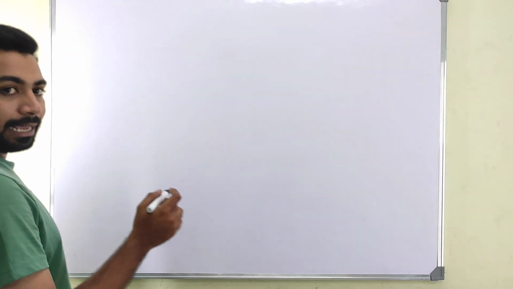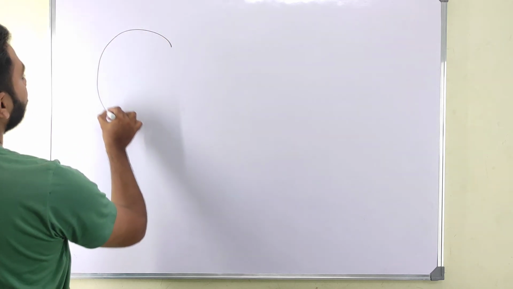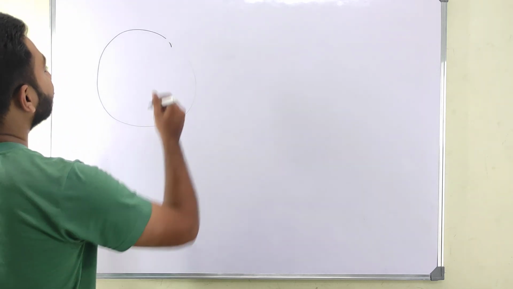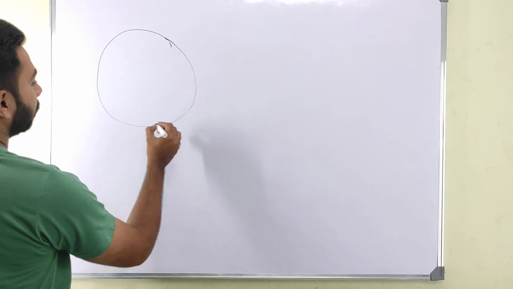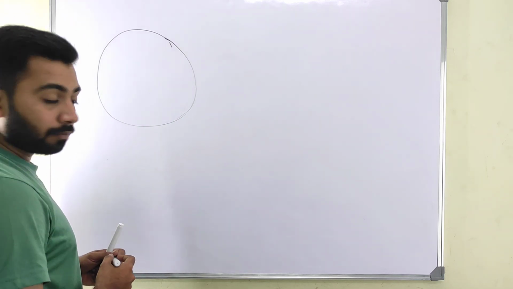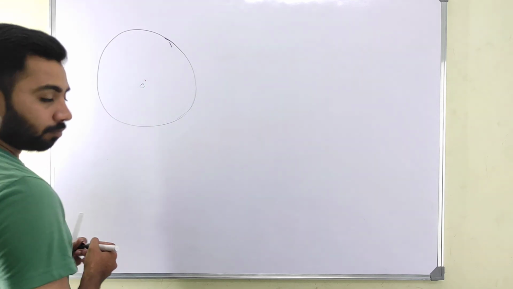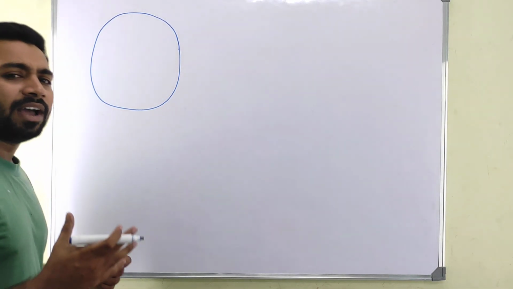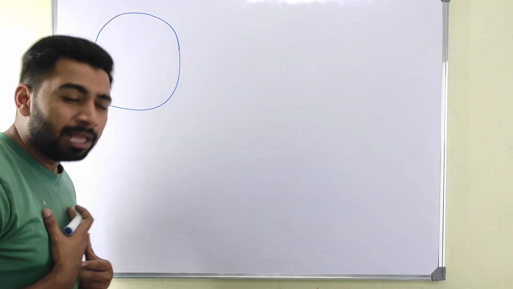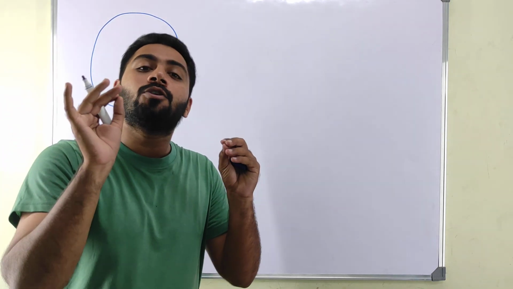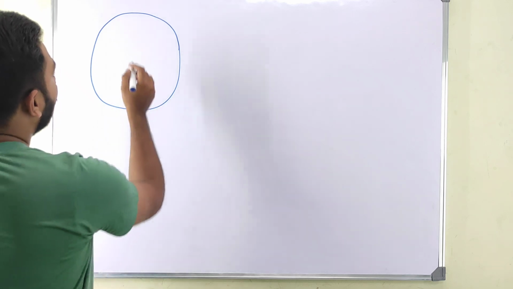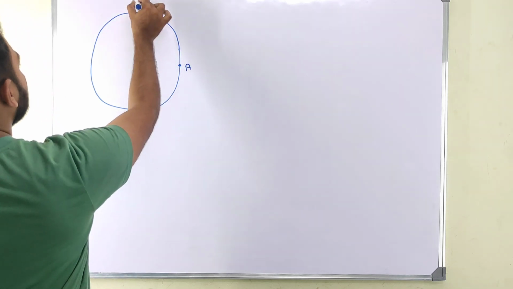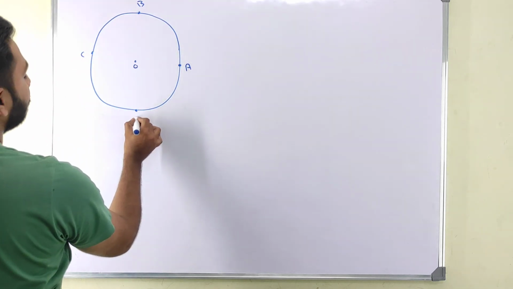If I take a circle like this, and this point is point O for our imagination, let's say this point is A, this point is B, this point is C, and this point is D.